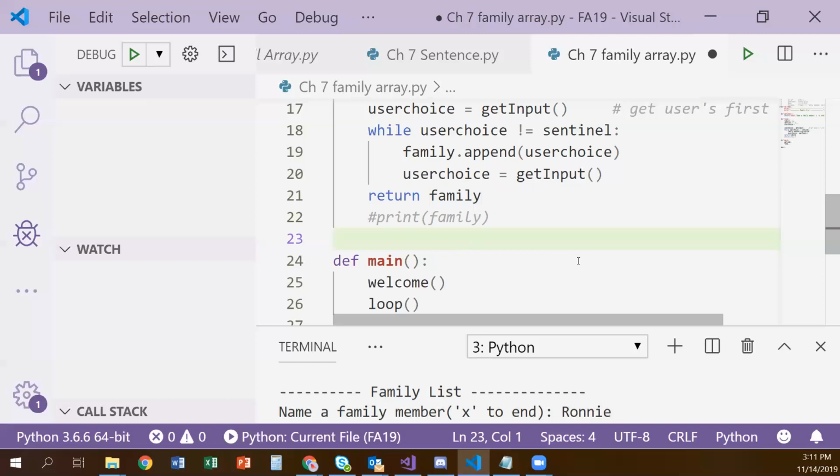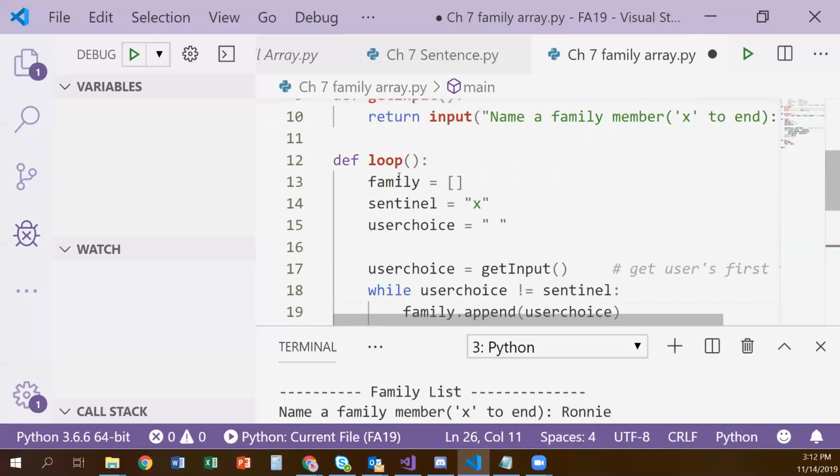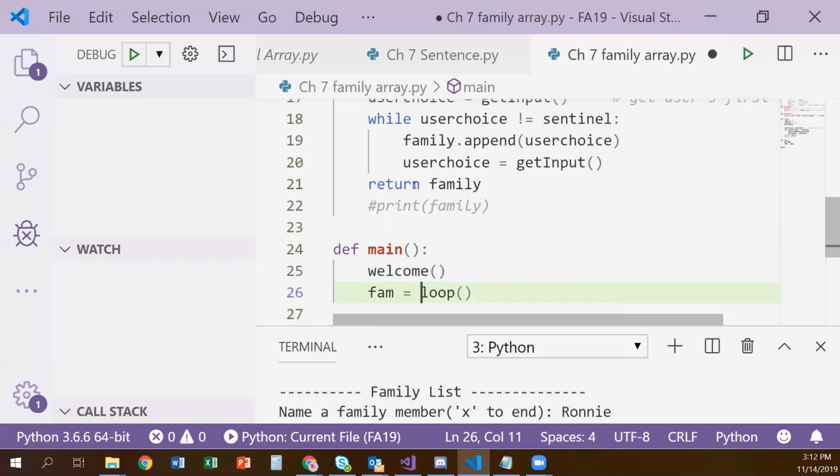And now in our main, when we call our loop, we need to save that returned array. So let's put fam equals whatever we got back from our loop. Now again, it's because we didn't make that a global variable, right? Our family array was just a local variable, so we only had access to it in our loop function. By returning it, now we have access to it in our main function too.